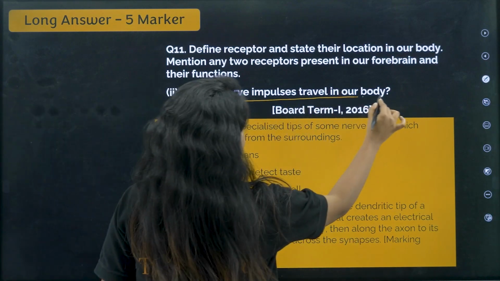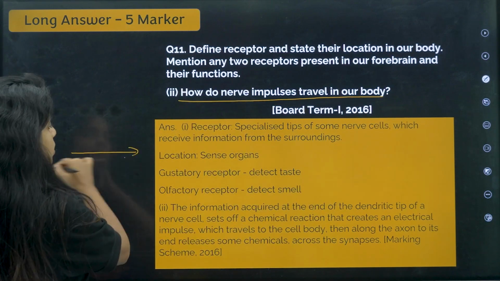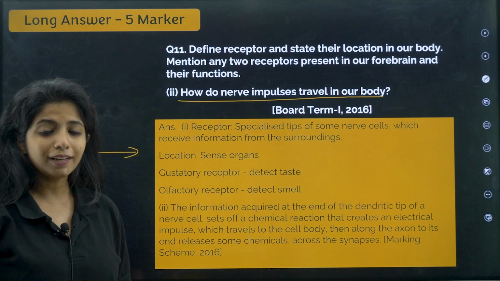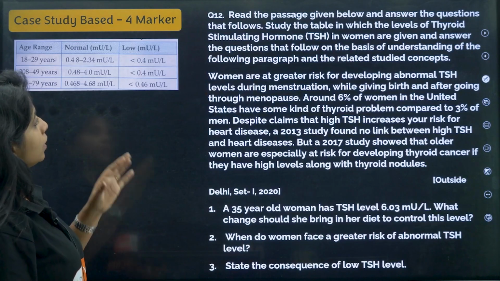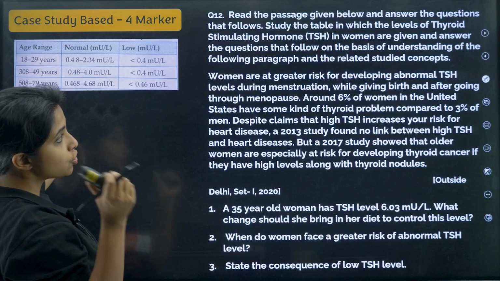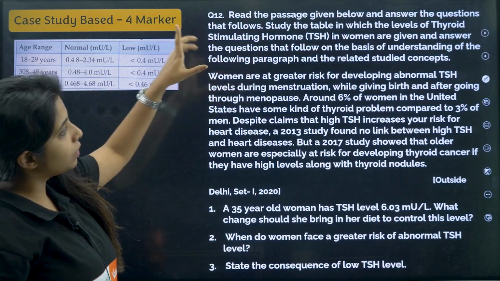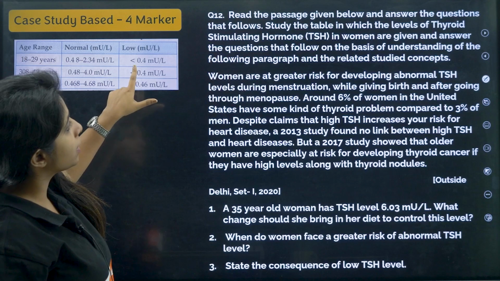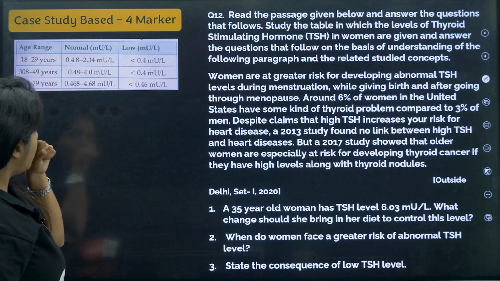So how do nerve impulses travel? You can say this, you can draw the diagram as well. Show the direction. It goes like this. Cool? This is a 5-marker question. Next question. Read the passage given below and answer the questions that follow. Study the table in which the level of thyroid stimulating hormone in women are given and answer the questions that follow on the basis of understanding.